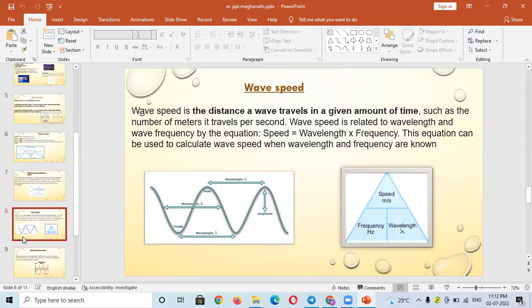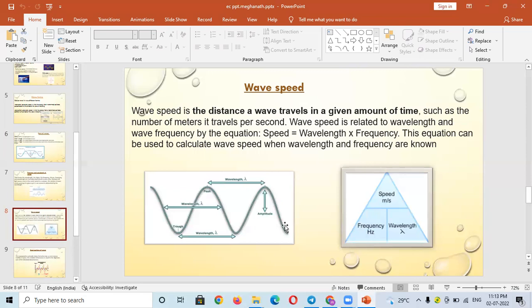So this slide represents the wave speed, and we can see how the wave speed can be calculated, as we know the number of meters it travels per second, and the formula is speed equals wavelength times frequency. To determine the wave speed, we need the values of wavelength as well as frequency to use in the given formula.